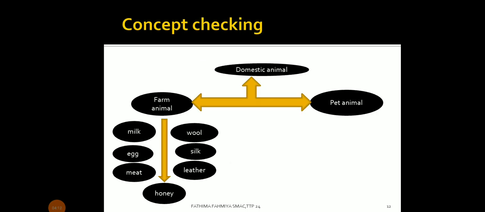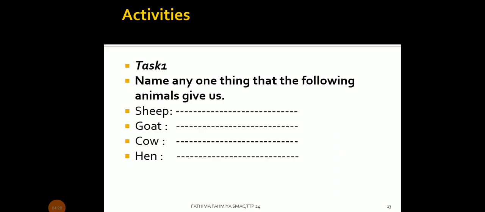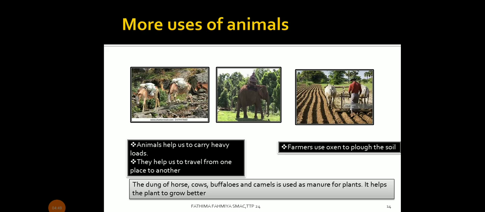Concept checking. Domestic animals can be divided into two parts: farm animals and pet animals. Farm animals give us milk, eggs, meat, honey, leather, silk, and wool. Now we will move to activity task 1. Name any one thing that the following animals give us. Sheep, it gives us wool. Goat, it gives us milk. Cow, it gives us milk. Hen, it gives us eggs.